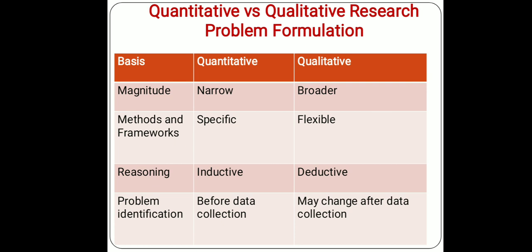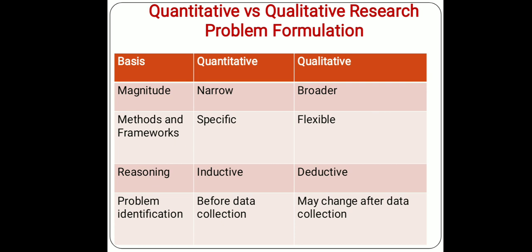Similarly, the methods and framework should be specific. You have to be very specific regarding the information you need and the methods to be followed in the case of quantitative methods. But in qualitative methods, the framework you decide in the earlier stage of your data collection may vary or change in the subsequent stage. When you go on collecting data, you will find different things that are very important to be included in our research work. Accordingly, you can change your methods of data collection and your research framework also.